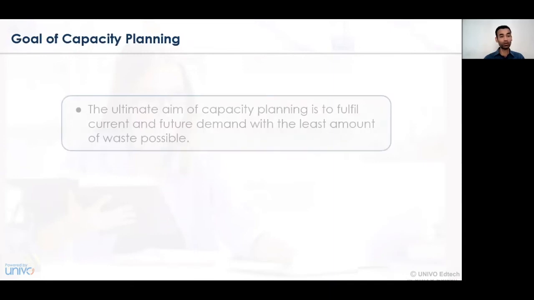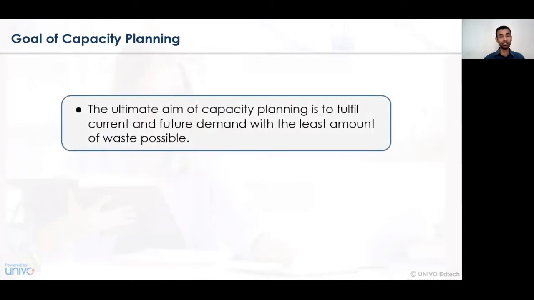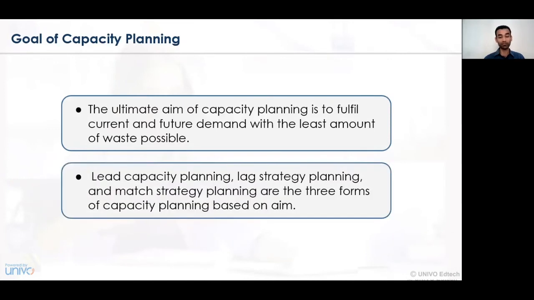Now let's look at the goals of capacity engagement planning. The ultimate aim or goal of capacity engagement planning is to fulfill the current and future demand with the least amount of waste possible. So, based on the skill, knowledge, and ability an individual possesses, the necessary task or job should be assigned to that individual, and it should be seen that those particular tasks will definitely be completed in the specified time period. And for this particular concern, utilization of capacity is essentially required.